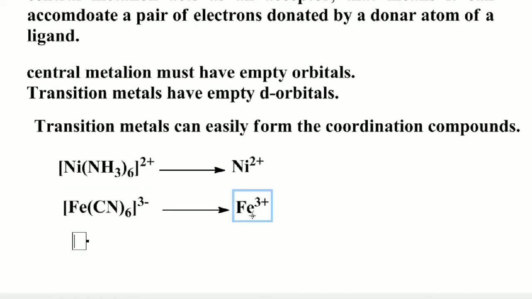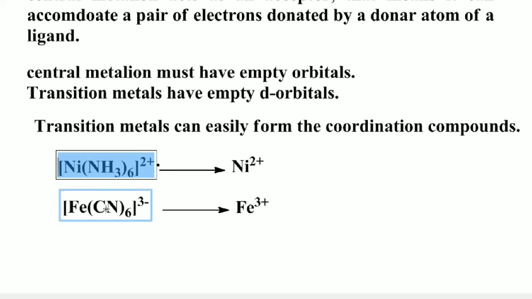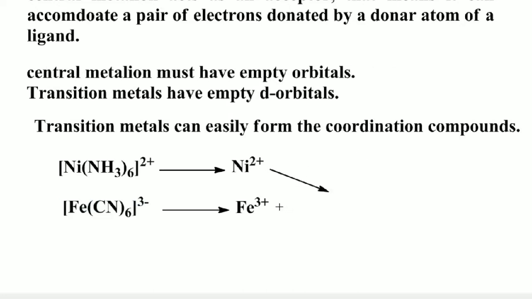So students, the cation to which one or more neutral molecules or anions are attached is called the central metal ion. We know that nickel 2+ has vacant d orbitals. Similarly, Fe3+ also has vacant d orbitals. Therefore it can accommodate a pair of electrons donated from the corresponding ligands, forming the corresponding coordination compounds.